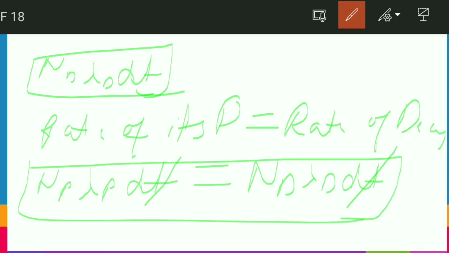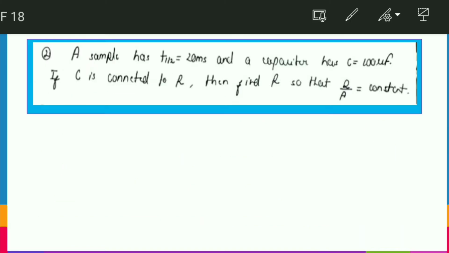I hope this question is clear, so we can move to the next question. This is also an interesting question. It says a sample has a half-life T, and a capacitor has capacitance C. If the capacitor, which has some charge, is connected to a resistance R, we have to find the resistance so that Q by A becomes constant, where Q is the charge on the capacitor and A is the activity. Let me write an equation so that it will be clear.